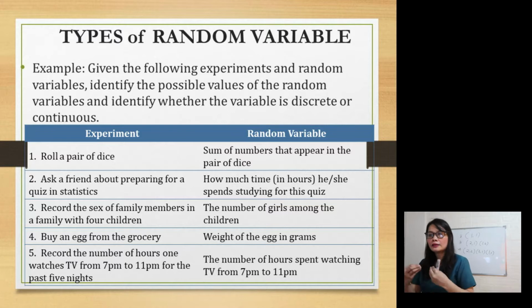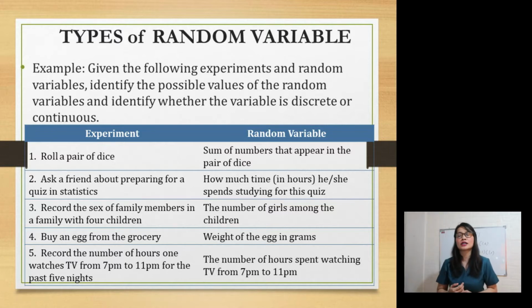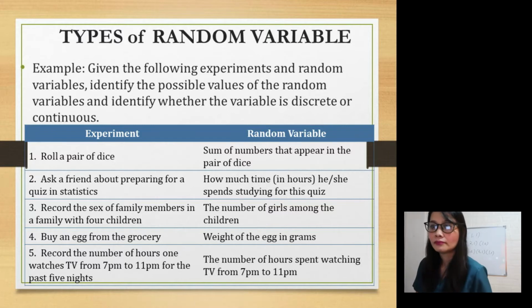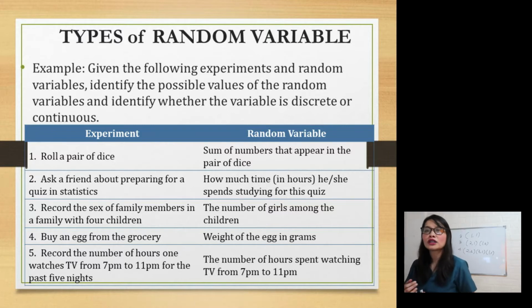Next, number 3, the number of girls among the children. Is it discrete or continuous? The number of girls among the children. Discrete. Okay, discrete. Why? Because obviously, you can count them. You can count the number of girls.